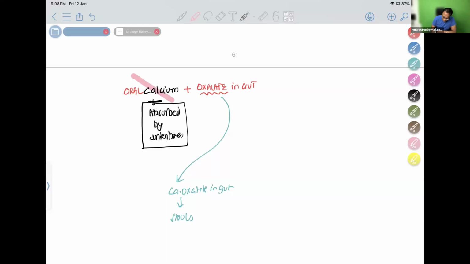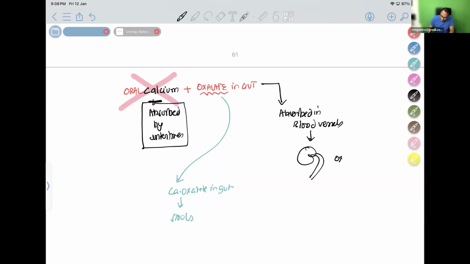இப்போ நான் calcium கொடுக்கல, அப்ப என்ன ஆகும்? அந்த oxalate, this oxalate in the gut will not go in the stool. It will be absorbed in the blood vessels. Blood vessels குள்ள போய்டும். Gut absorb ஆகி blood vessel போய் எங்க எக்ஸ்கிரீட் ஆகும்? It will go to the kidney.